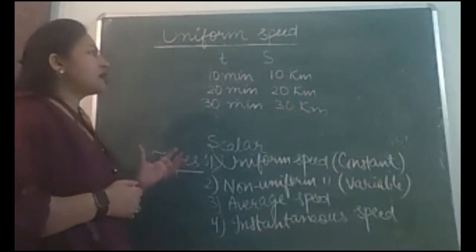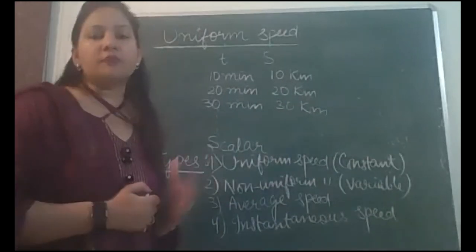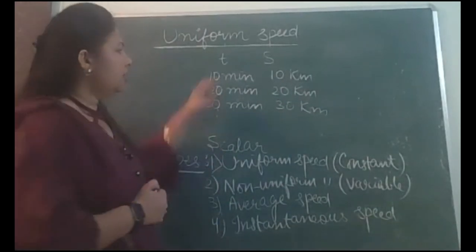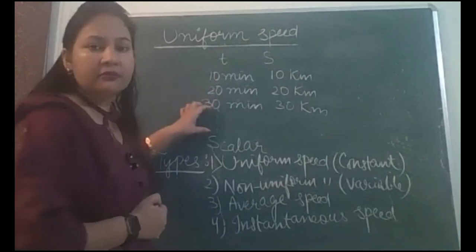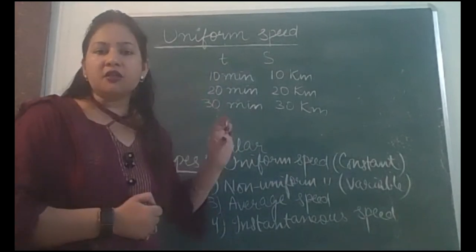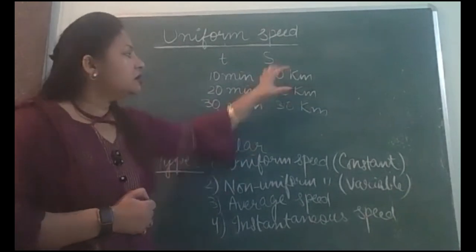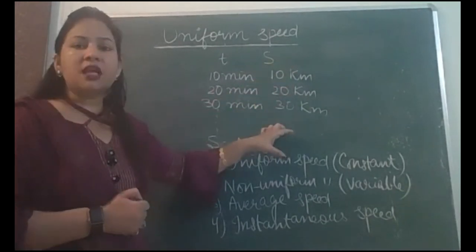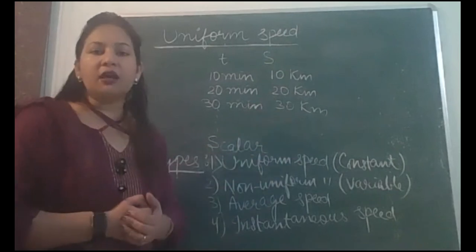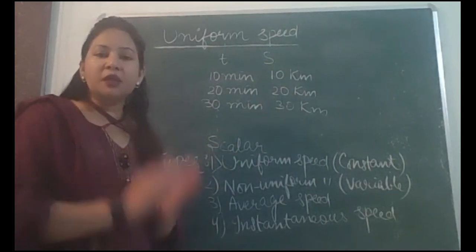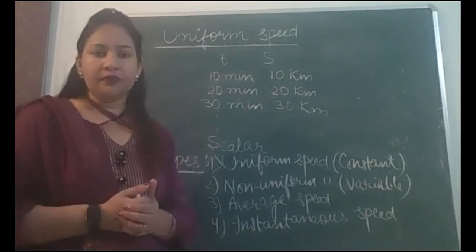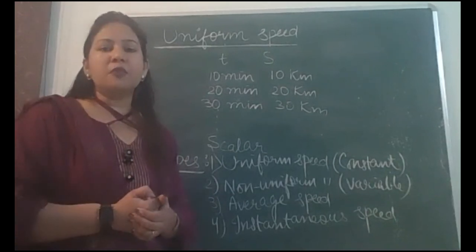Then that means this car is moving with uniform speed. In equal intervals of time, after 10 minutes of gap, after 10 minutes interval of time, the distance covered is also the same. 10 kilometers are being covered. So that means the speed of this car is uniform. So let us define uniform speed now.